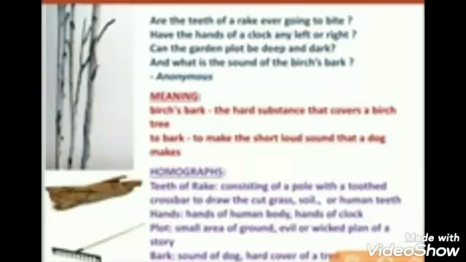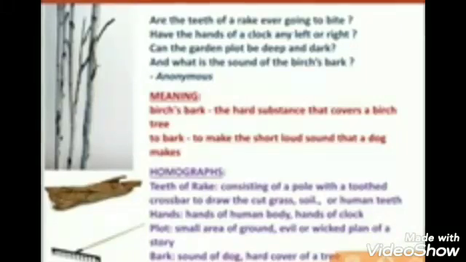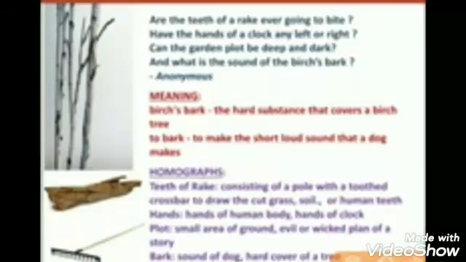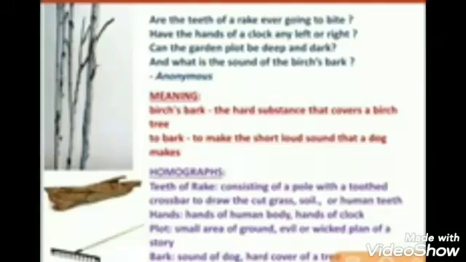In this way, the poet has used two figures of speech, pun and interrogation, and asked us many questions. So now students, I hope all of you have understood the meaning of homographs and the meaning of the questions asked by the poet to us.